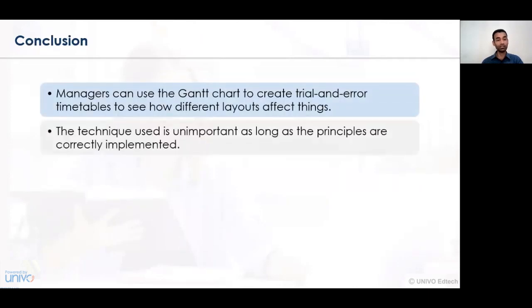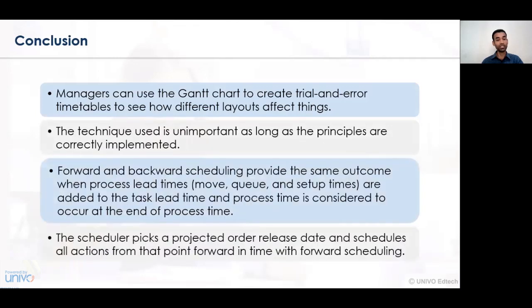Here we can identify that managers can use various types of Gantt charts on a trial and error basis to see that work order requirement planning is conducted in a very effective way, and accordingly the procurement of material is undertaken in a very effective manner. The technique used is unimportant as long as the principles are correctly implemented. Unless there is proper implementation of those activities, the work order generation or series of activities cannot be conducted effectively.